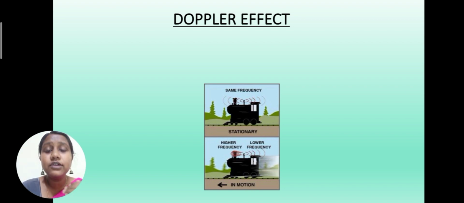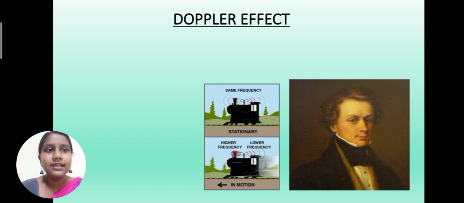Or else if you are standing in a station, and at that time the train crosses you, when you and the train meet, then you will hear a higher frequency of whistle sound. If the train goes away from you, then you will hear a lower frequency of whistle sound. These apparent changes were observed by a person called Christian Doppler, who actually observed and discovered the Doppler effect.